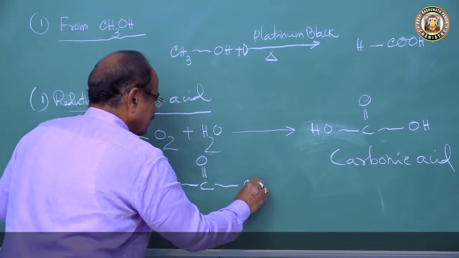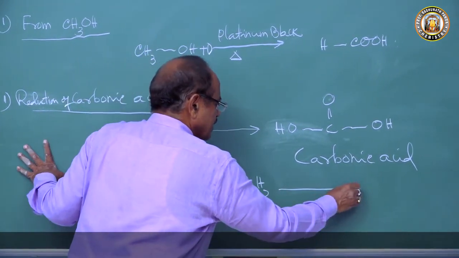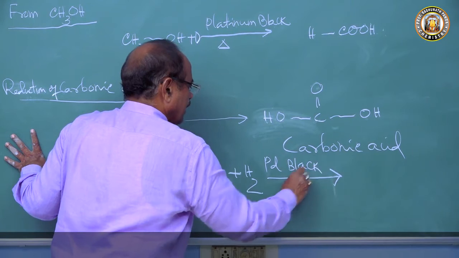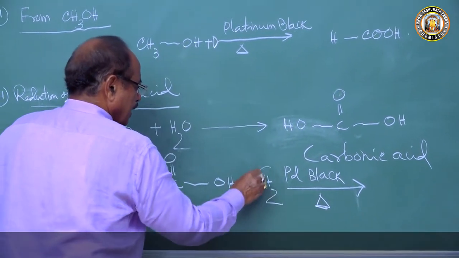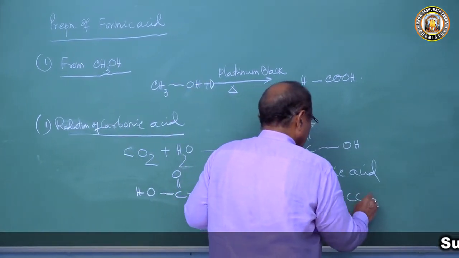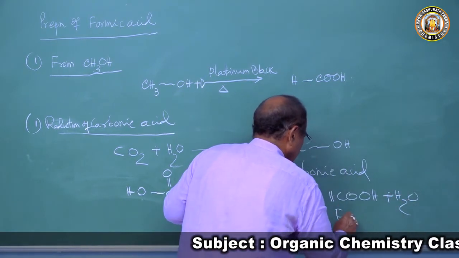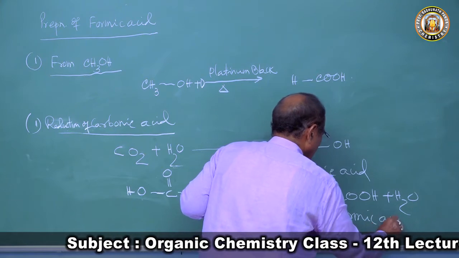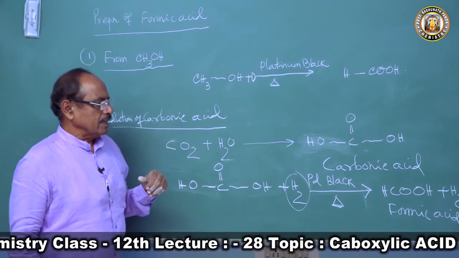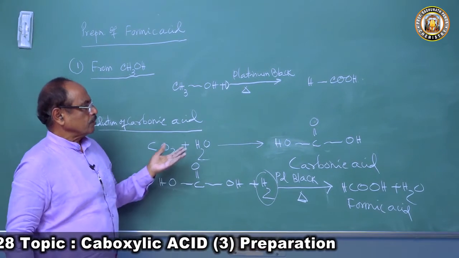In the second method, we get HOCOOH, the carbonic acid. Now if we pass the hydrogen gas in presence of palladium black and heat it, this H2 will take the O from this place. We get the formic acid, HCOOH plus H2O. So both the acetic acid and the formic acid can be prepared this way.